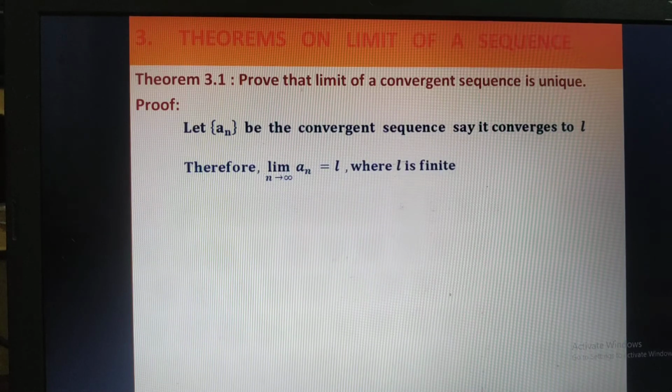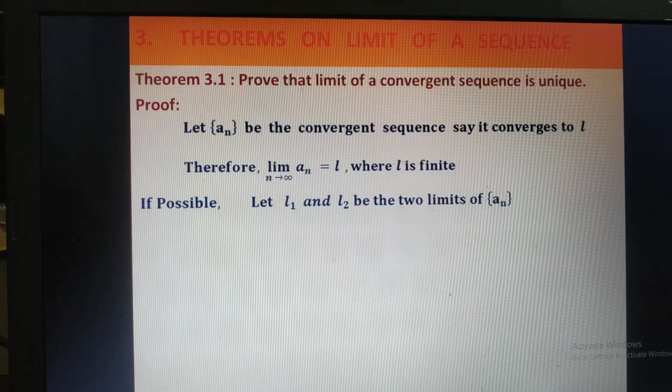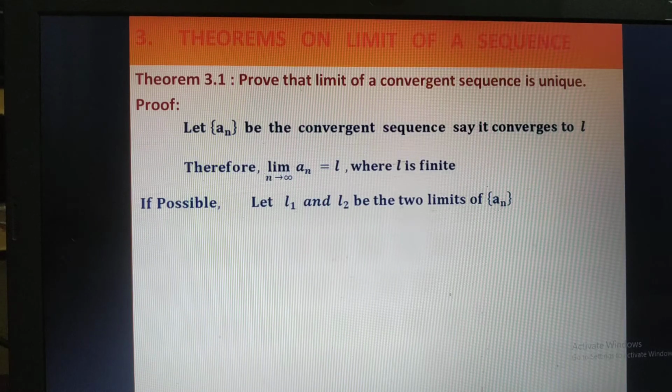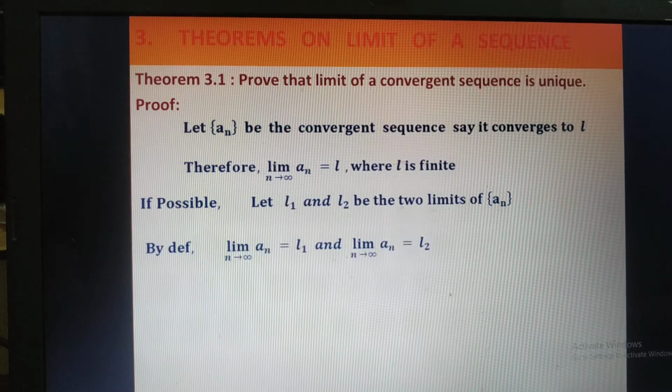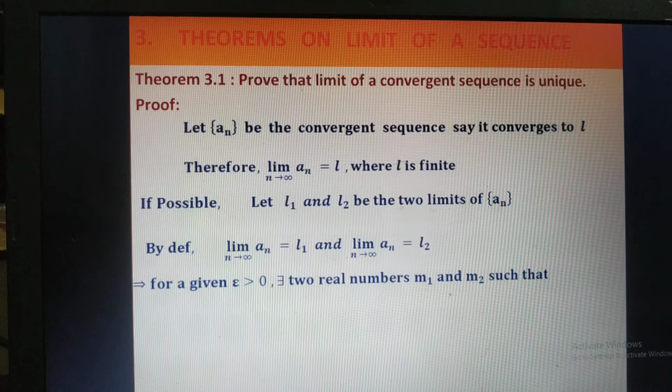But the theorem says that you have to show that it is unique. Suppose I take two limits for this sequence an. If possible, let L1 and L2 be the two limits of an. Our idea is to show that L1 and L2 are not different, they are equal. By the definition, limit n tends to infinity an equal to L1, and limit n tends to infinity an equal to L2.